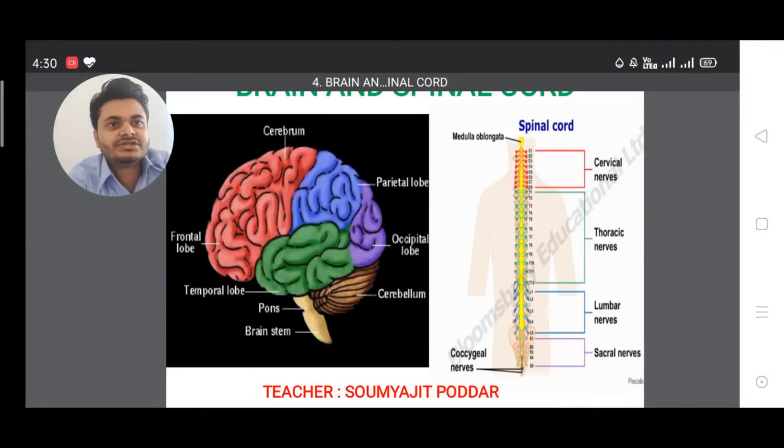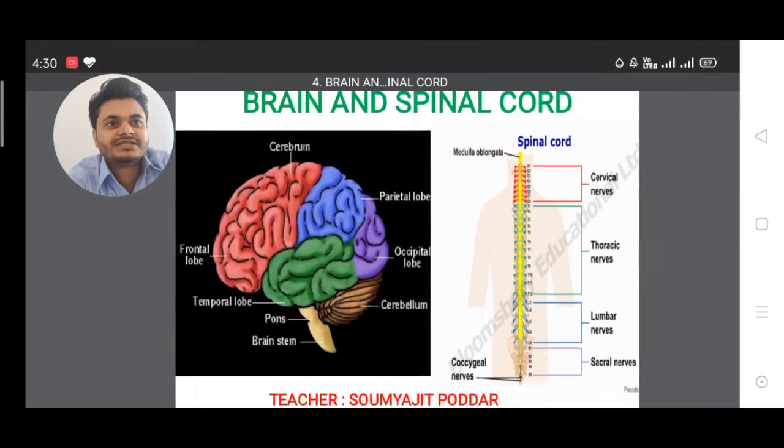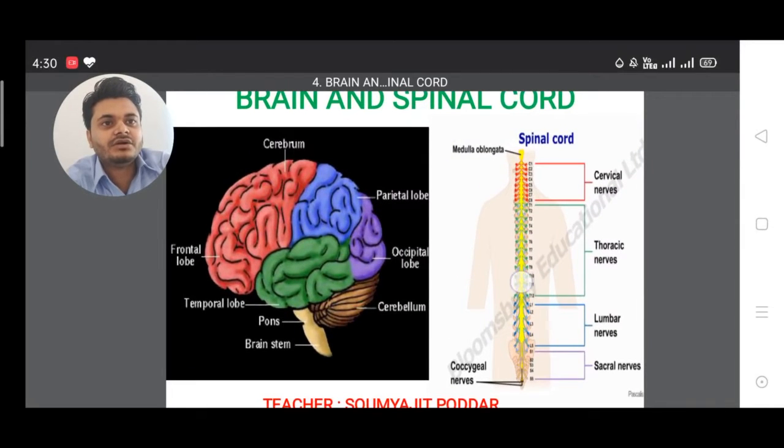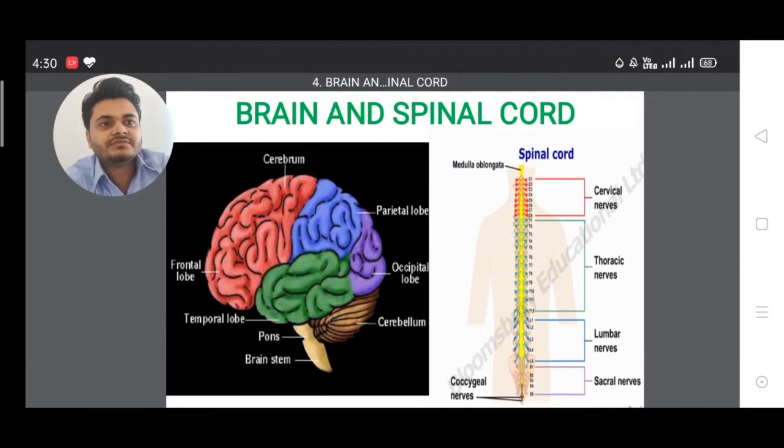So let's start. In this lecture, you can see the topic given: brain and spinal cord. Two diagrams are given here. Left hand side is the brain and right hand side is the spinal cord. We'll see this in detail.